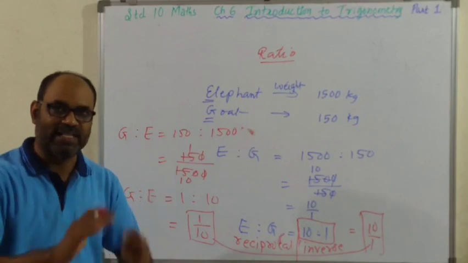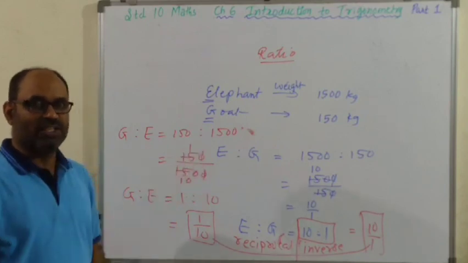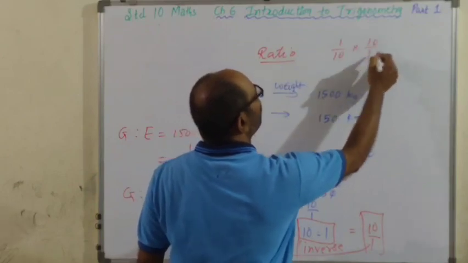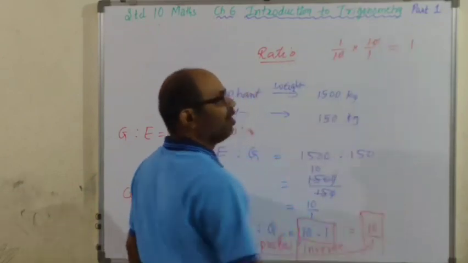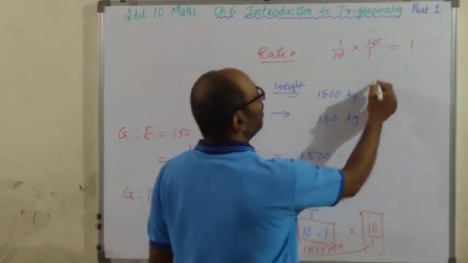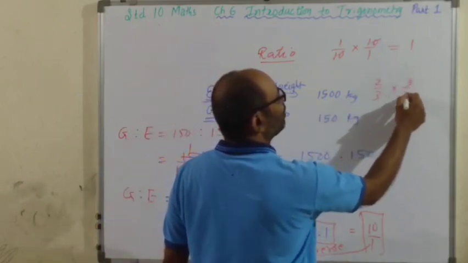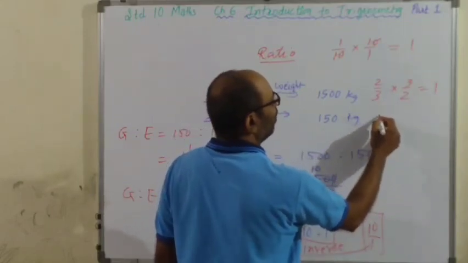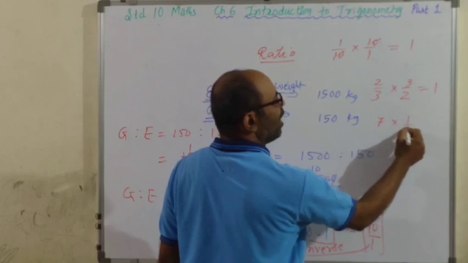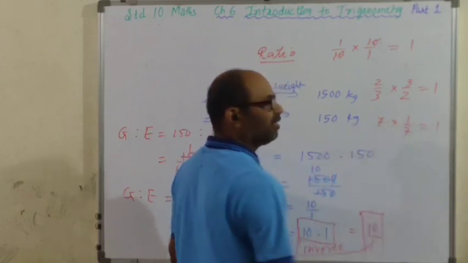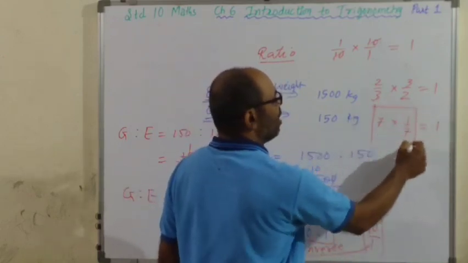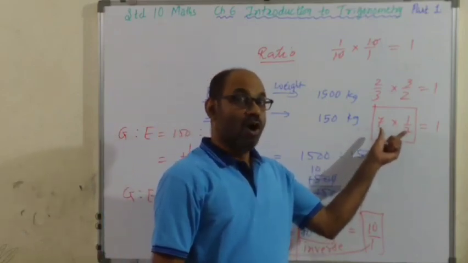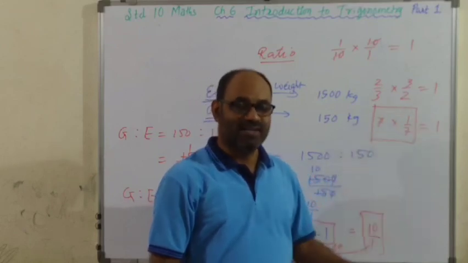And if two numbers are reciprocal of each other or inverse of each other, what is their product? 1 upon 10 into 10 upon 1 is equal to, the product is always 1. 2 upon 3 multiplied by 3 upon 2, the product is 1. 7 into 1 upon 7, 7 cancels, the product is 1. So if two real numbers are reciprocal of each other or inverse of each other, then their product is 1.